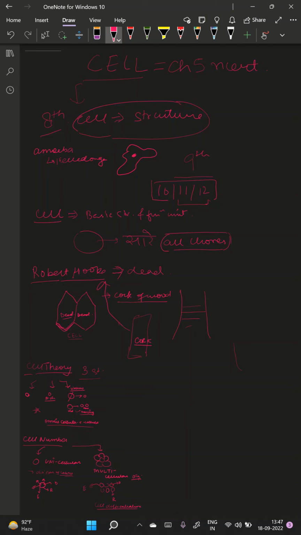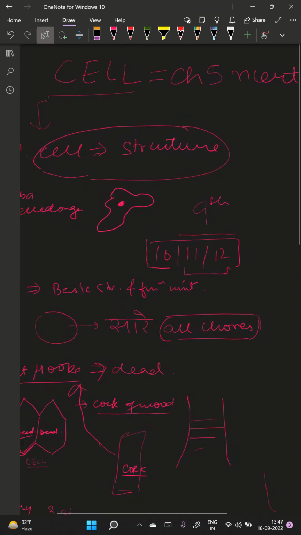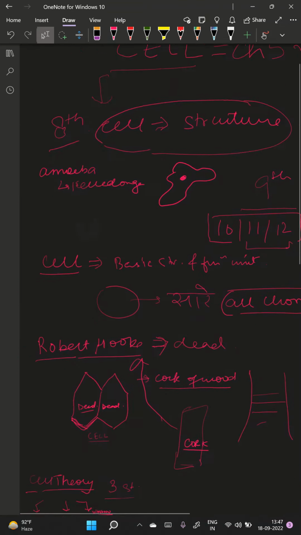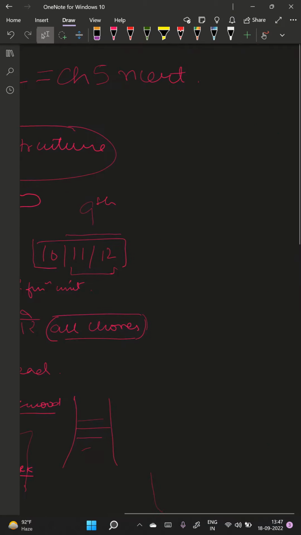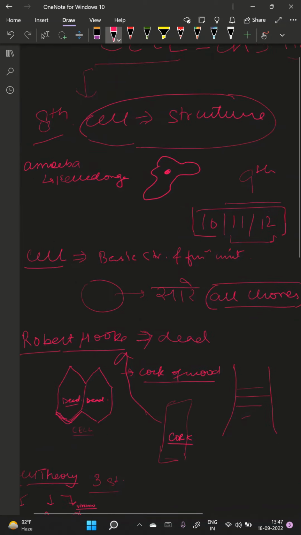Hello everybody. So today we are going to do a very important chapter of class ninth biology, which is cell. It's chapter 5 of your NCERT textbook, which is the most important book you need to do very thoroughly in your life, whichever class you are in.